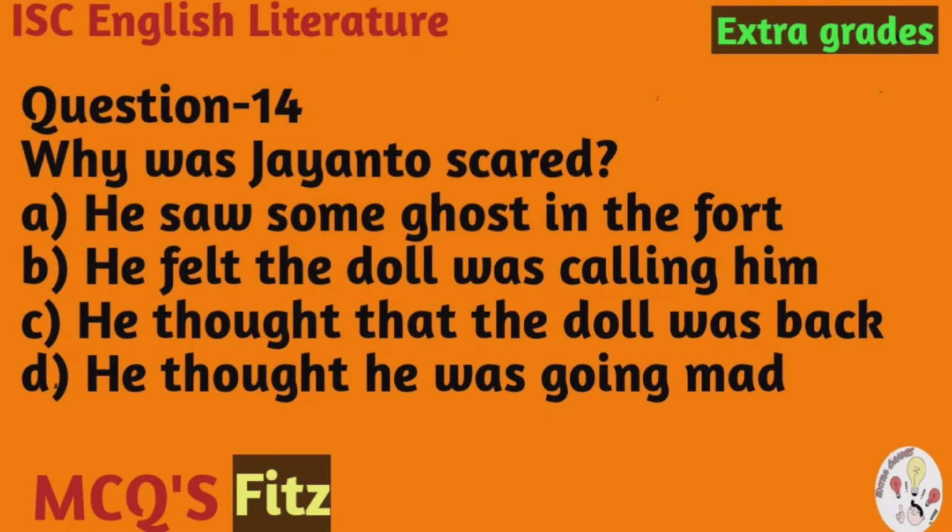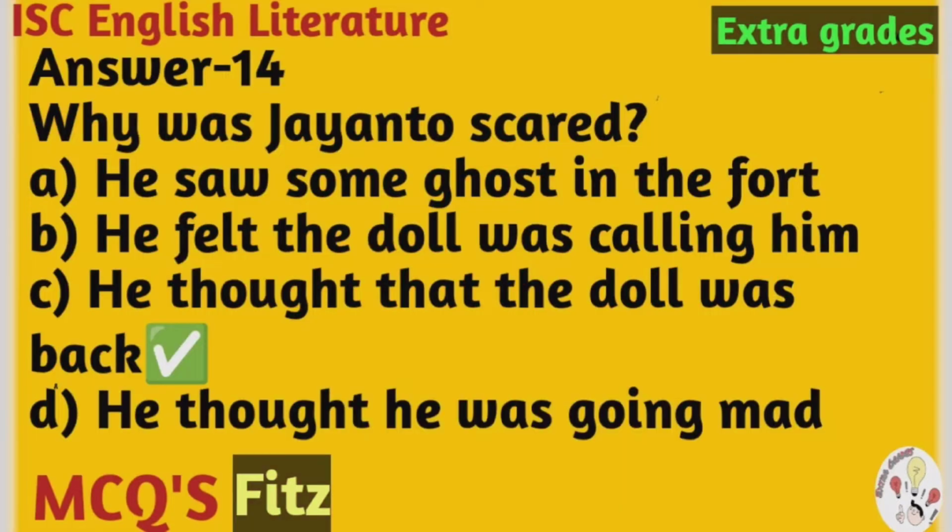Question number 14. Why was Jayanto scared? The options are A. He saw some ghosts in the fort, B. He felt the doll was calling him, C. He thought that the doll was back, D. He thought he was going mad. And the correct option is C. He thought that the doll was going back.